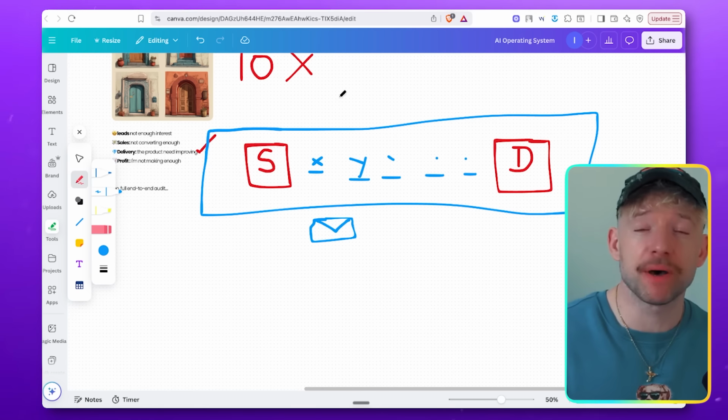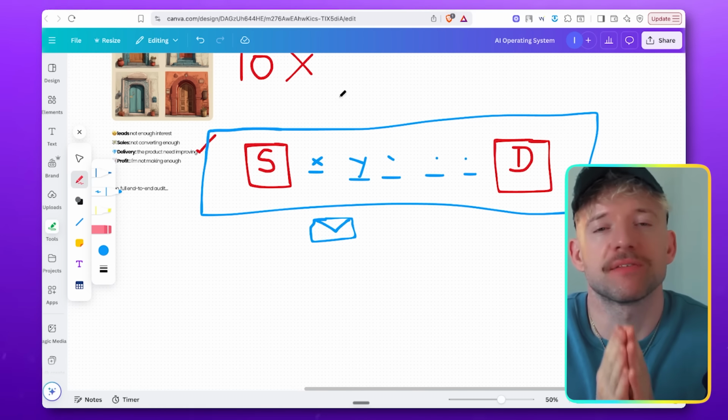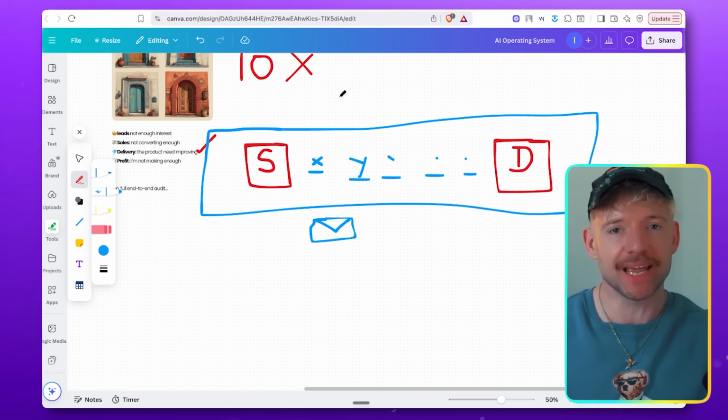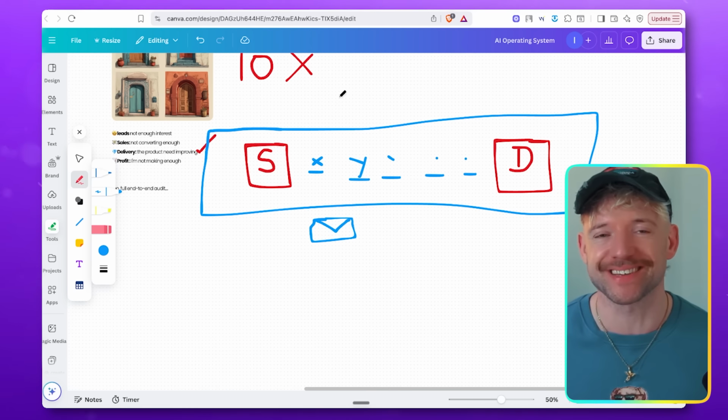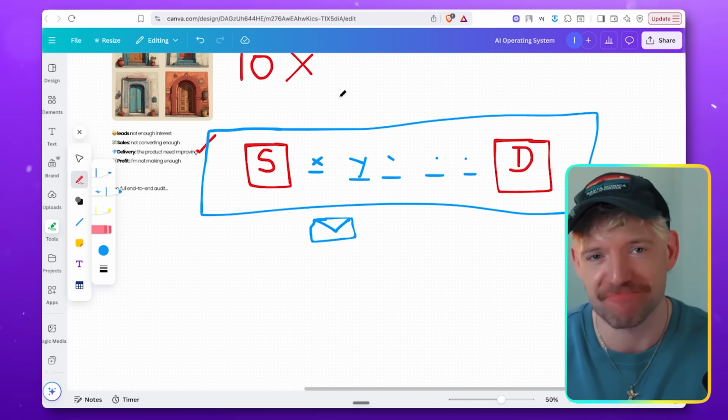And a quick little hack for you here, by the way, is to actually walk through the entire business step by step from click to close, and then when you get that full picture, you can really start to understand where the constraining factors are. So the first part of the framework is S, which stands for structure.